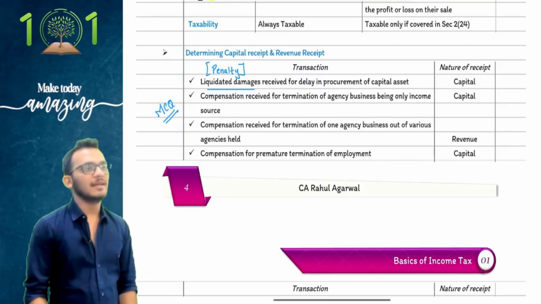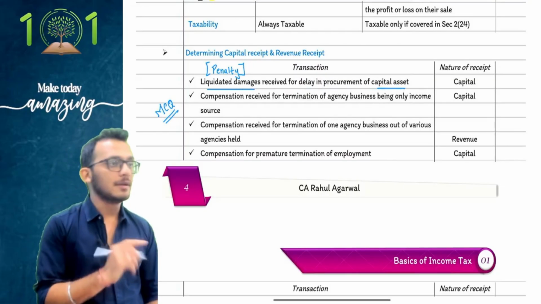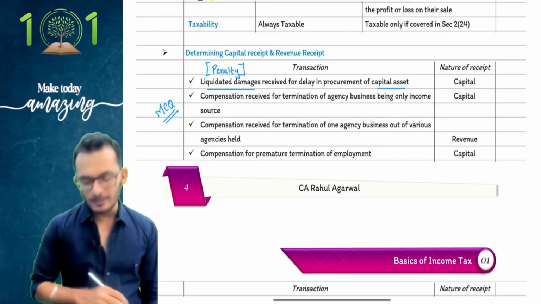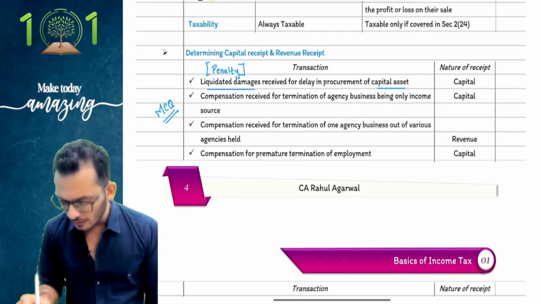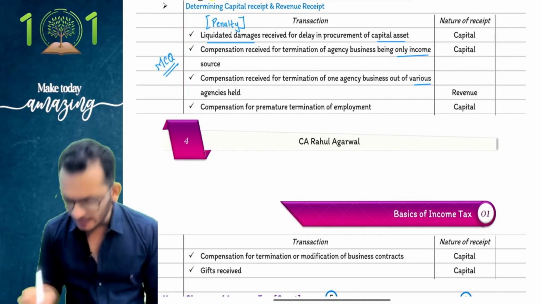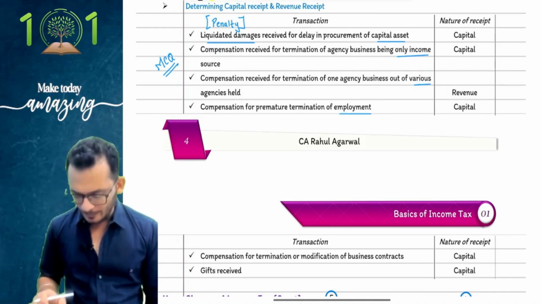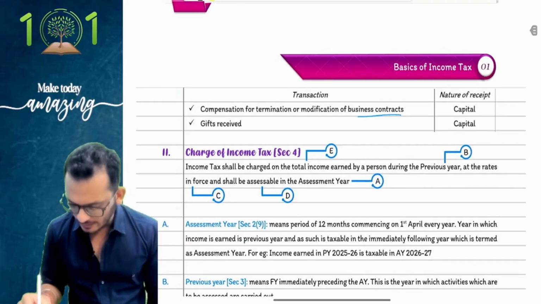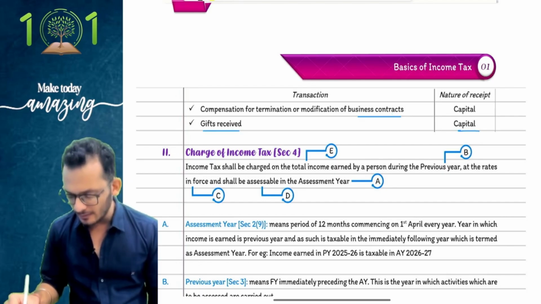So if I'm going to receive any liquidated damages for my asset, then it is capital. If it is going to be received for an asset, then it is capital. If I'm going to have any compensation for agency being the only income source, it is capital. If it is various income sources, it is revenue. Any kind of employment is capital. Any kind of business contract is capital. Any kind of gift received is always capital. That is what the understanding is.